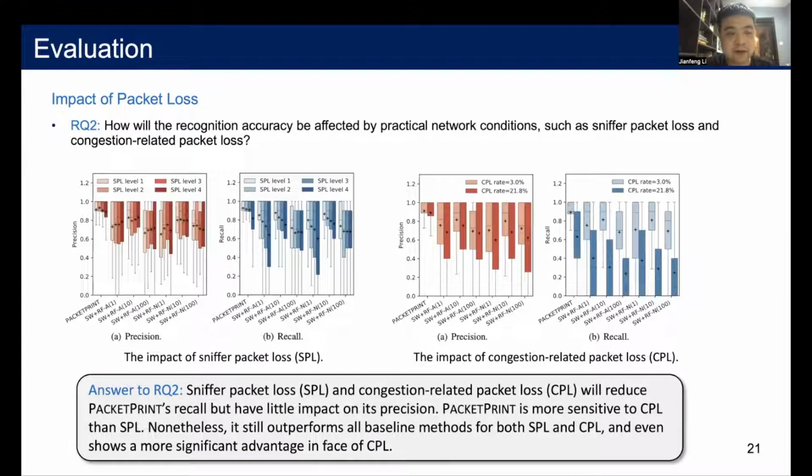Next, we analyze the impact of packet loss. Experimental results show sleeper packet loss and congestion-related packet loss will reduce PacketPrint's recall, but have little impact on its precision. Besides, our method is more sensitive to congestion-related packet loss than sleeper packet loss. However, it still outperforms baseline methods.